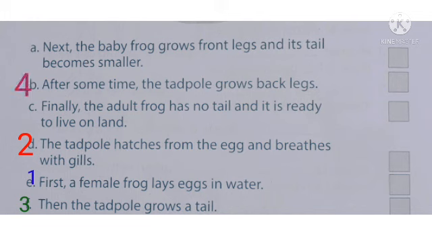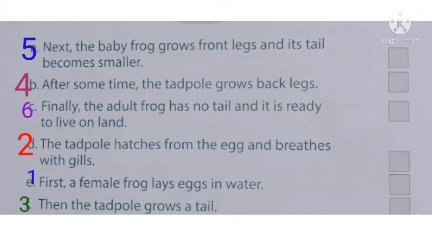After some time, the tadpole grows back legs. Then option A. That is number 5. Next, the baby frog grows front legs and its tail becomes smaller. And what's the last one? Yes, option C. Finally, the adult frog has no tail and it is ready to live on land.